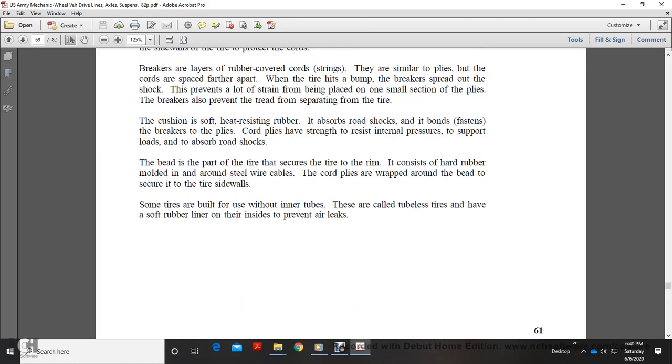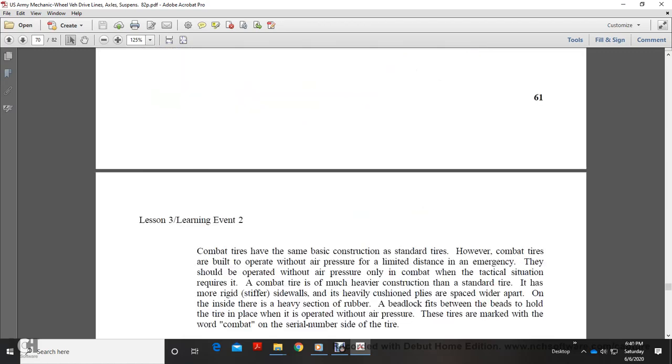The bead is the part of the tire that secures the tire to the rim. It consists of hard rubber wrapped around steel wire cables. Core plies are wrapped around the bead to secure the tire sidewalls. Some tires are built for use without inner tubes. They are called tubeless tires and have a soft rubber liner inside to prevent air leaks.